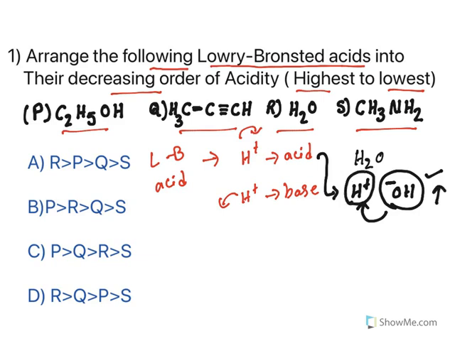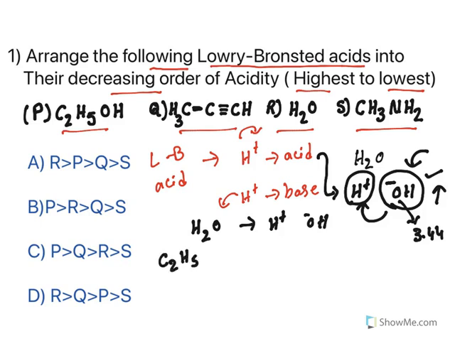This is the concept. Now see, this OH minus can stabilize this negative charge. The reason is oxygen, which has very good electronegativity. So out of all the species, H2O ranks first as an acid because it can easily donate a proton and form a stabilized OH minus. The important thing is oxygen electronegativity. The next one is ethanol, C2H5OH.